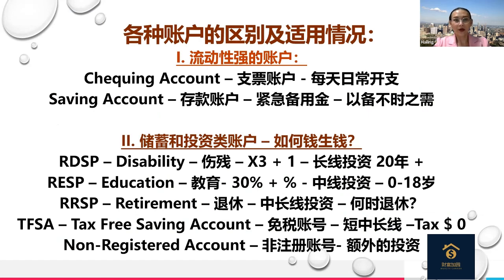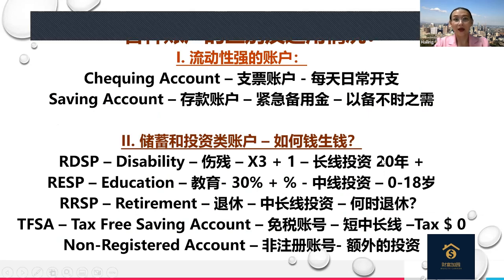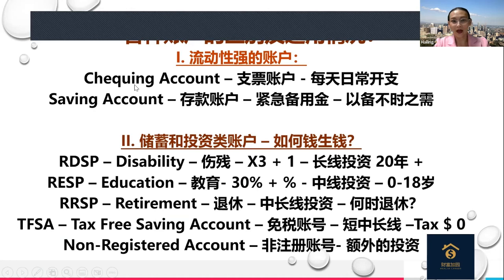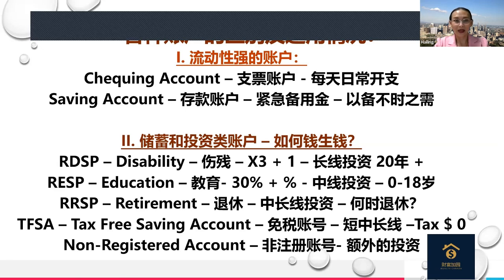So before we go on to see the investment choices, I would like to give you a whole list of the accounts so we don't get confused. Oh, this account, that account, what do those accounts really mean, right? Here's the complete list of accounts that you can open at the bank or a financial institution. So number one, when we landed in Canada, we all went to the bank, deposited our money, and opened a checking account. We have extra money to save, we put it into the savings account and use it as an emergency fund, other than the cash flow, inflow and outflow every month, that we spend from there.